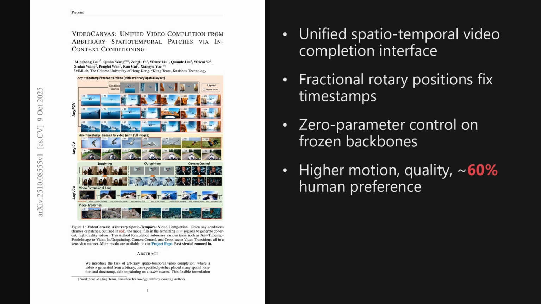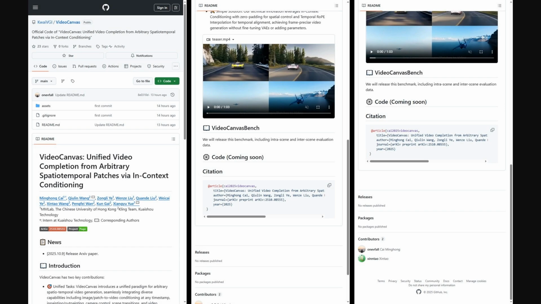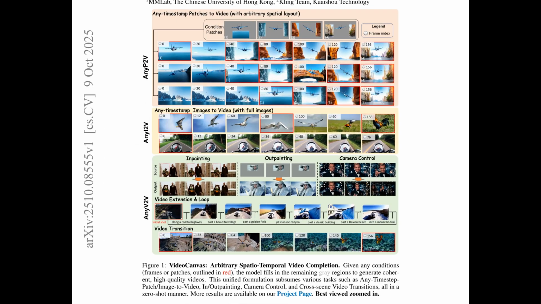It tackles temporal ambiguity in causal video encoders, using spatial zero padding and a temporal RoPE interpolation trick, plus a new benchmark to validate broad, unified control. Also, the author shared a GitHub repo. You will find a clear README describing the unified video completion tasks, a teaser video under assets, and notes about the forthcoming VideoCanvas bench. The core implementation is marked as coming soon, so code, models, and usage examples are expected to be added shortly.